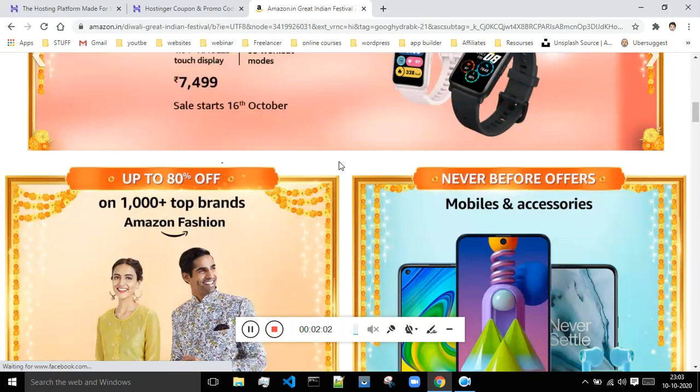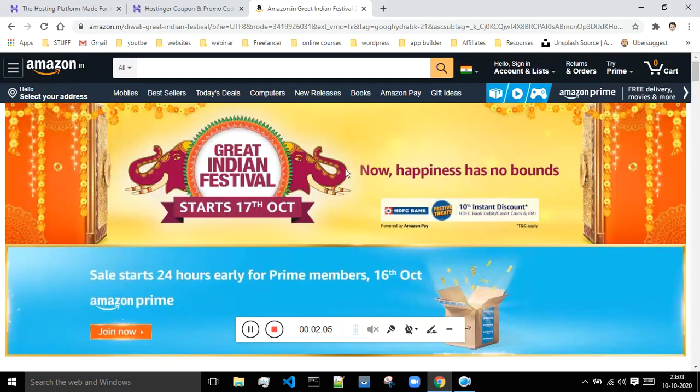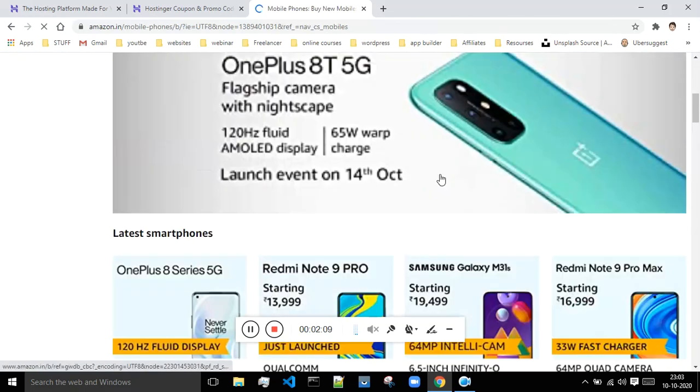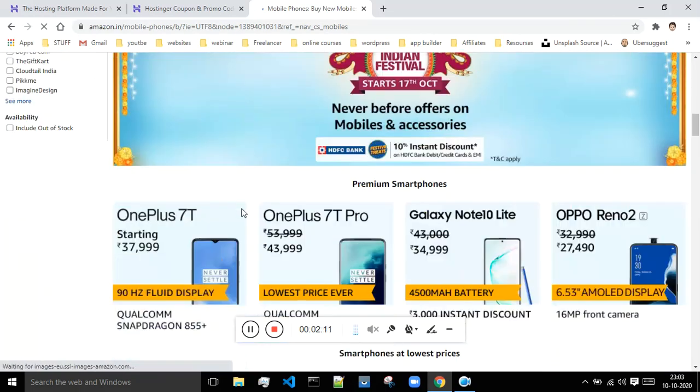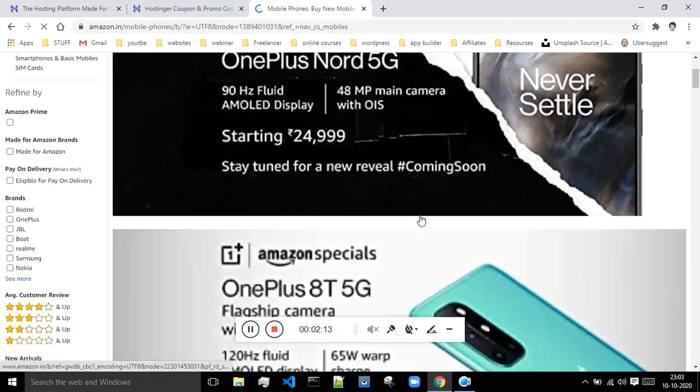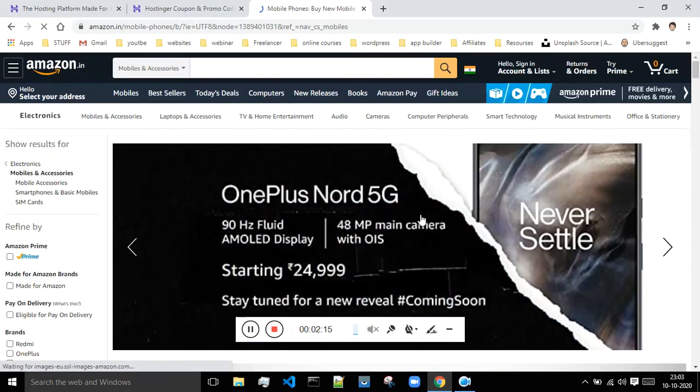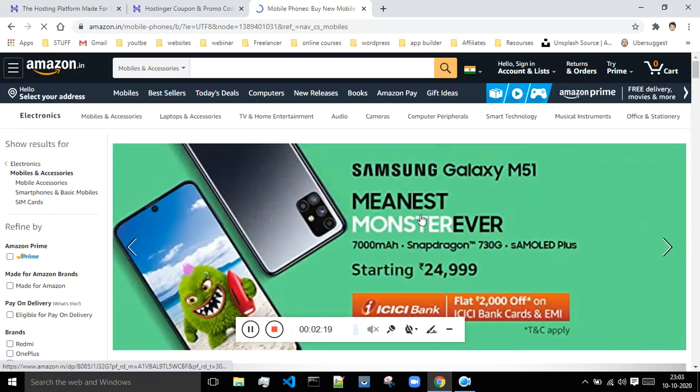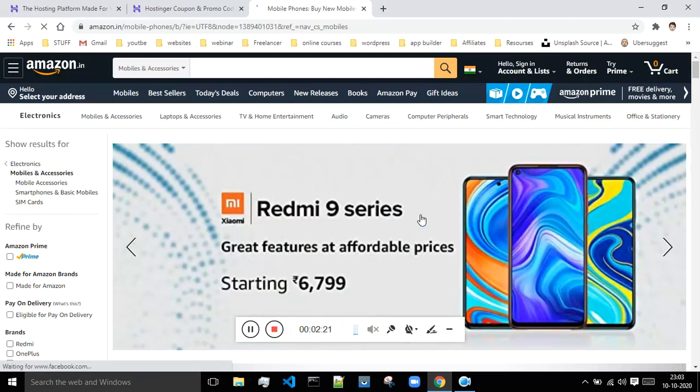All these images, colors and products, and if I go to the category of mobiles, the data about these mobiles, all the data of this website is stored in one place known as web hosting. You can say that web hosting is the place which holds the data of your website.